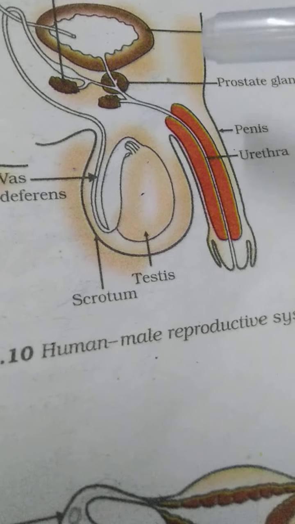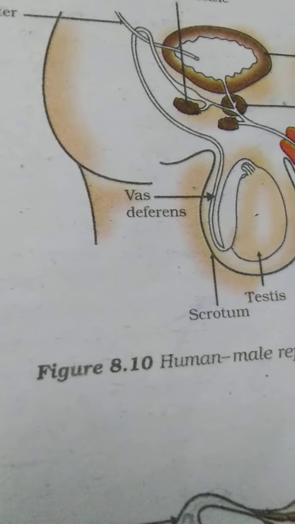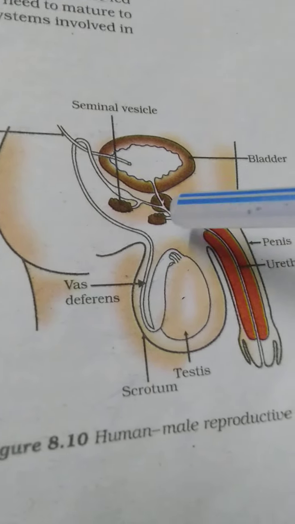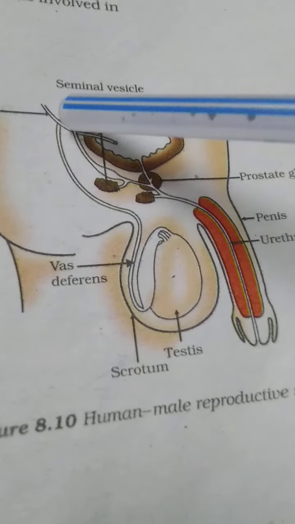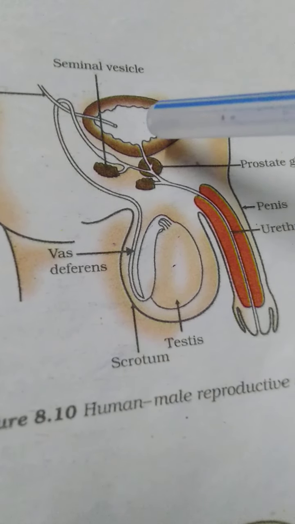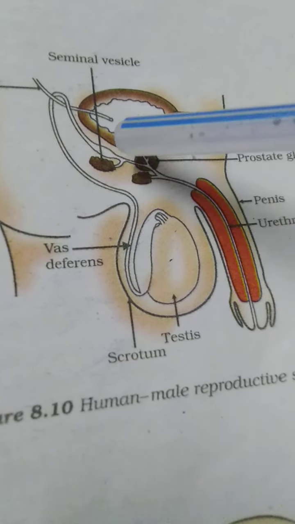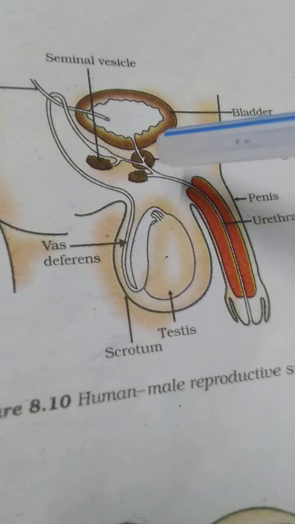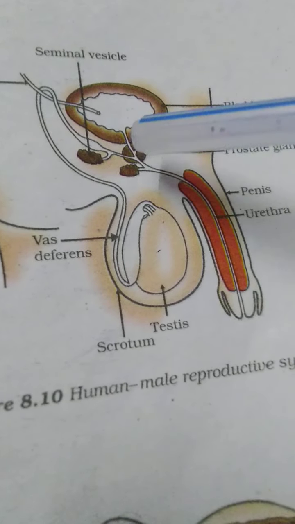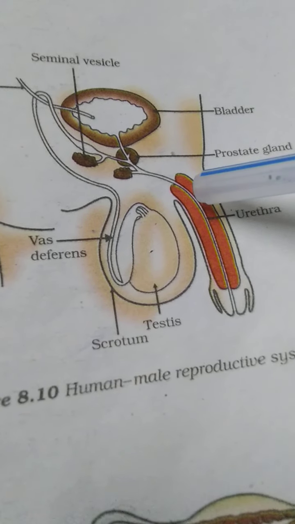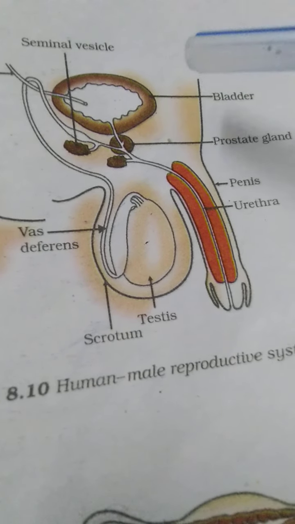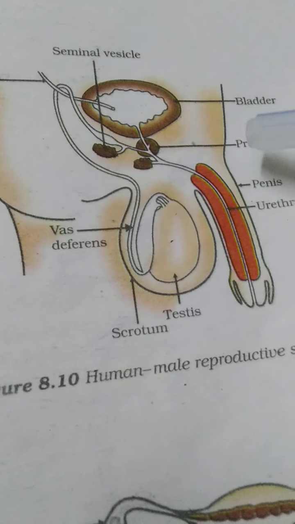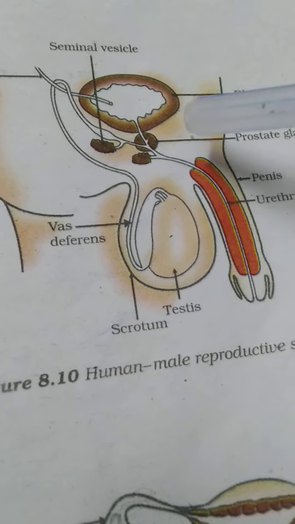Then next, two glands are there, the seminal vesicle and the prostate gland. See, this is the seminal vesicle and this is the prostate gland. Now when the sperm is carried through the vas deferens and the urine is carried through the ureter, the seminal vesicle pours its sticky slippery liquid secretion inside the urethra, and the prostate gland also pours its liquid secretion inside the urethra. The sperm gets mixed with the secretions of the prostate gland and the seminal vesicle, and the mixture of this secretion plus the sperm is called semen, S-E-M-E-N, semen.